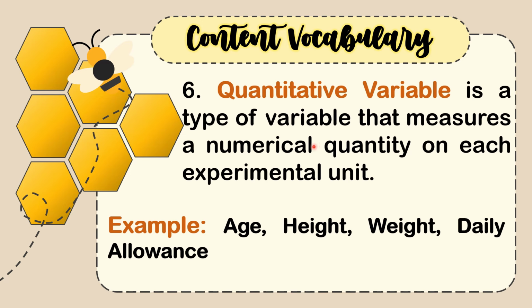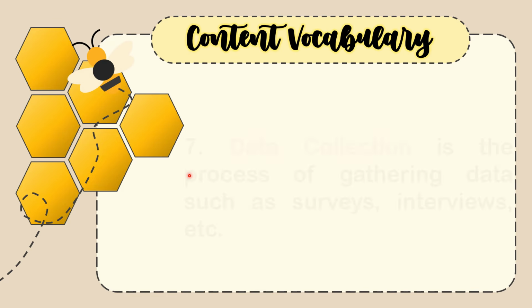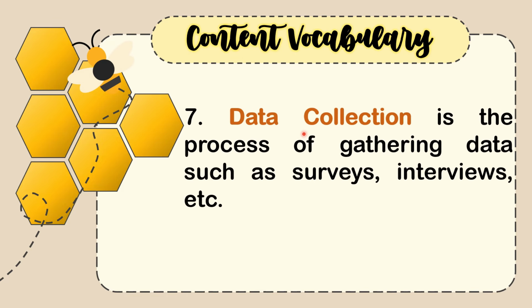So if you're working with data that can be expressed as numbers, you're dealing with quantitative variables. The seventh vocabulary is about data collection. Data collection is the process of gathering data such as surveys, interviews, and etc. So this is like gathering pieces of a puzzle to understand the bigger picture.